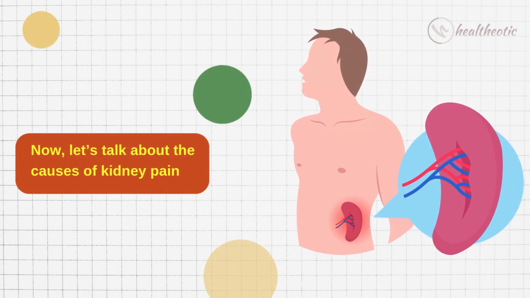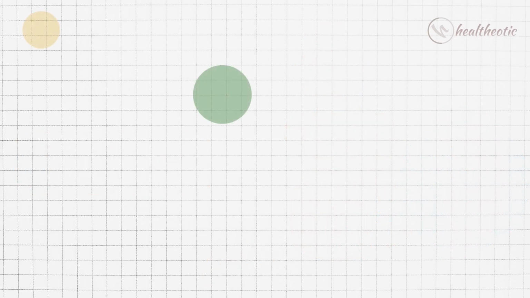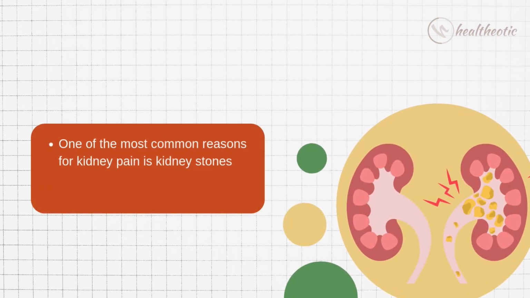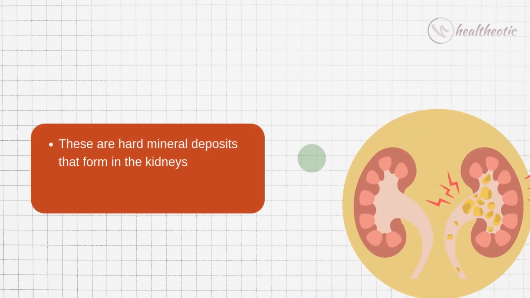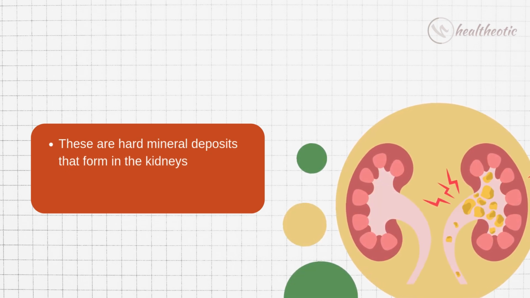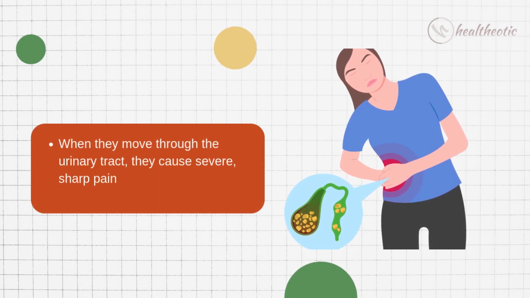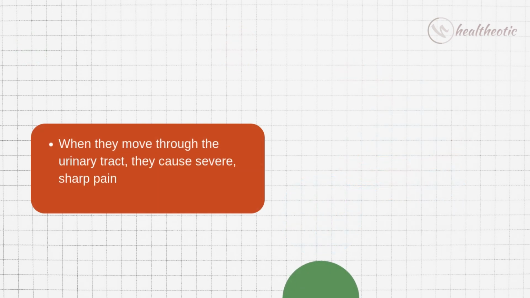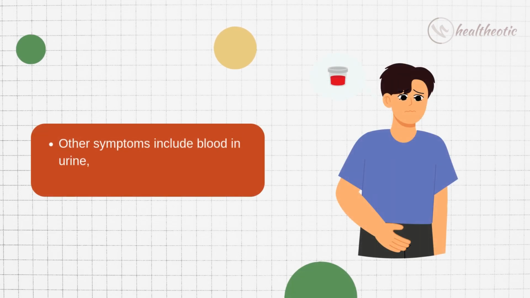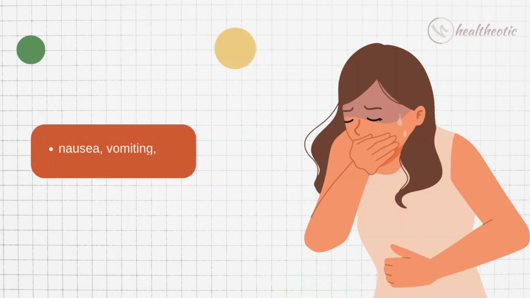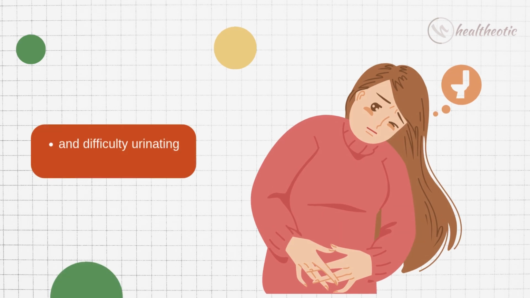And now let's talk about the causes of kidney pain. First cause is kidney stones, and this is one of the most common reasons for kidney pain. These are hard mineral deposits that form in the kidneys. When they move through the urinary tract, they cause severe and sharp pain. Other symptoms include blood in urine, nausea, vomiting, and difficulty urinating.